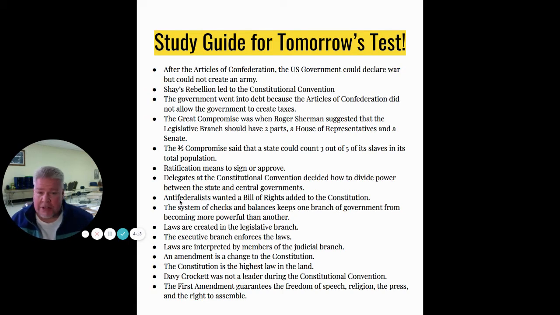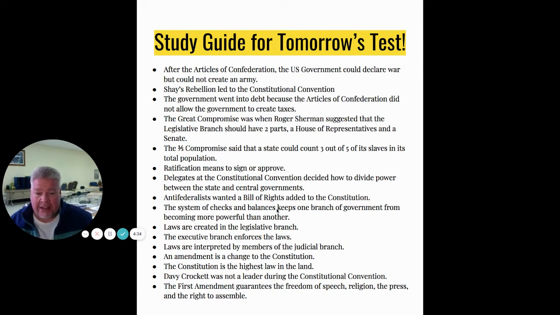Anti-Federalists, they're the ones who didn't want a strong government, very much against the Constitution at first. They said, we're not going to sign it unless you add a Bill of Rights to the Constitution. That's those first 10 amendments that guarantee certain rights of citizens of our country. Anti-Federalists wanted a Bill of Rights added to the Constitution.